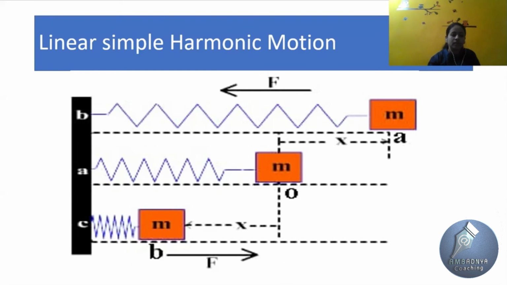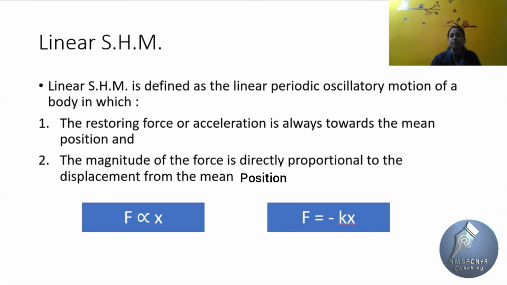So, the definition of linear SHM: the restoring force or acceleration is always directed towards the mean position and the magnitude of force is directly proportional to the displacement from the mean position. Therefore, the equation is F is directly proportional to x but in the opposite direction, so minus x.